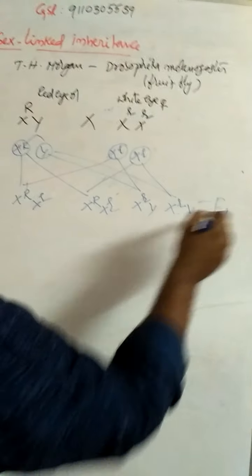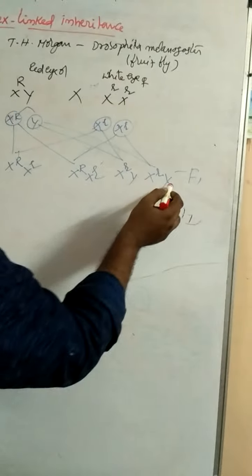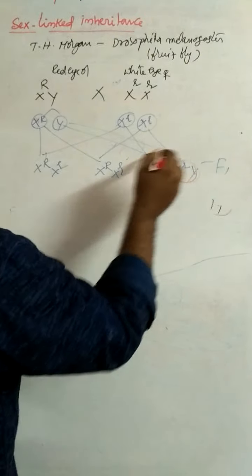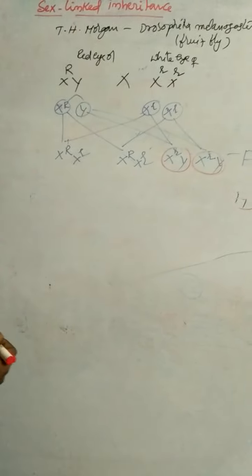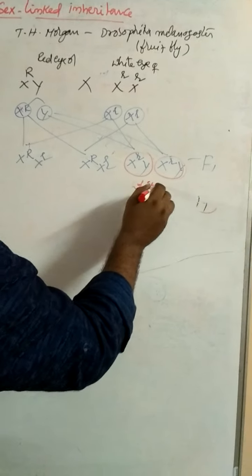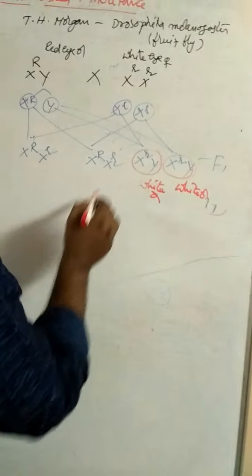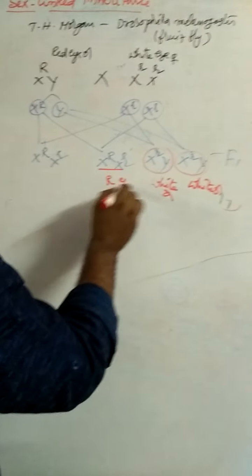So in the reciprocal cross, in the F1 generation, he observed white-eyed males and red females.